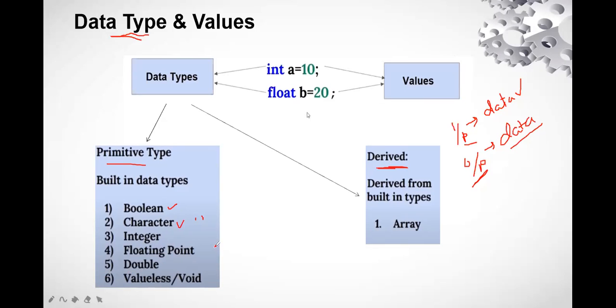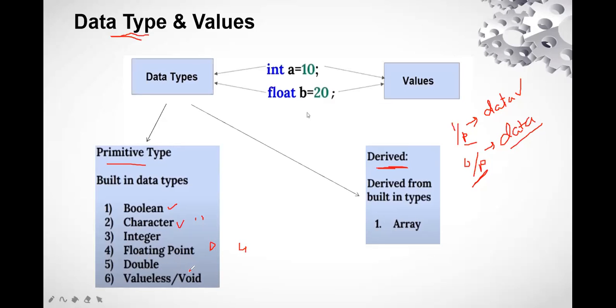So this is what? This is decimal values. Next we have the double. Double is what? In consideration of the size of the floating point, it will be double. Let's say if floating point is taking 4 bytes, right? Then how many will double take? 8.